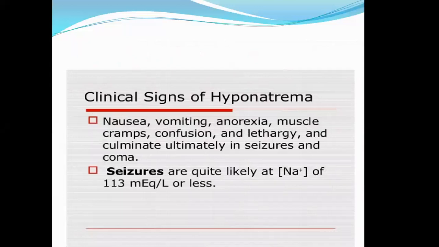What are the clinical signs of hyponatremia? Nausea, vomiting, anorexia, lack of interest in feeding, muscle cramps, confusion, lethargy, and culminating ultimately in seizures and coma. Seizures are quite likely when the sodium concentration falls below 113 milliequivalents per liter. So all these are the signs and symptoms of hyponatremia: vomiting, nausea, anorexia, muscle cramps, confusion, and at the top, seizures.